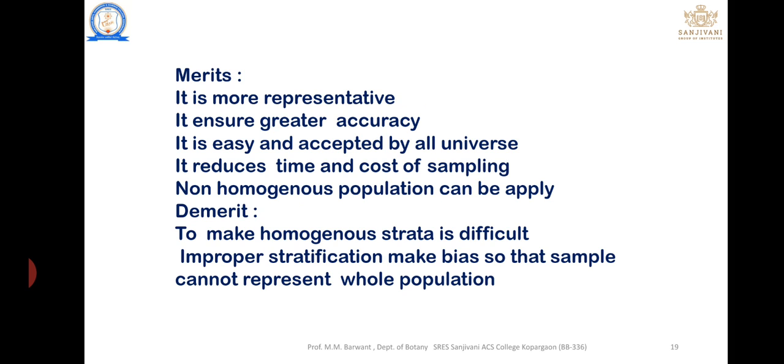Merits: it is more representative, it ensures great accuracy, it is easy and accepted by all, and it reduces the time and cost of sampling. Non-homogeneous populations can be sampled this way. Demerits: making homogeneous strata is difficult. Improper stratification makes bias, so that the sample cannot represent the whole population. That completes the types of random sampling.